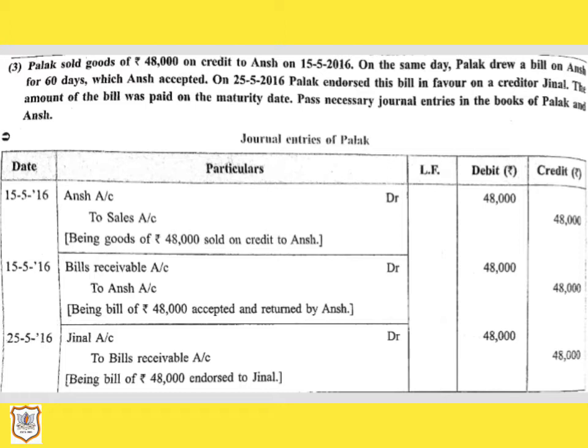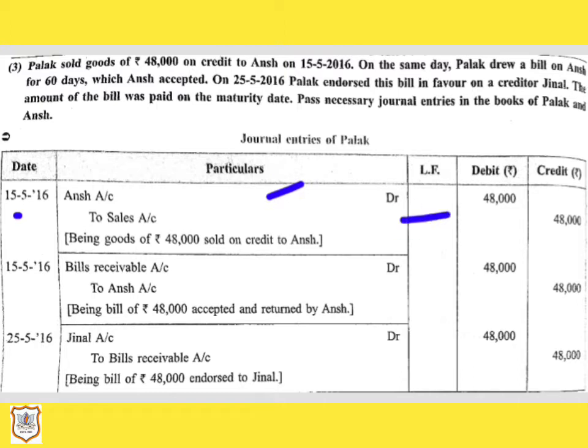So here the drawer is Palak and the drawee or acceptor of the bill is Ansh. So let us see the journal entry in the books of Palak. Here first we will write the date, 15th May 2016. Here Palak sold goods of rupees 48,000 on credit. So here we will pass the basic journal entry for credit sales, that is, Ansh account debit to sales account, amount is 48,000.